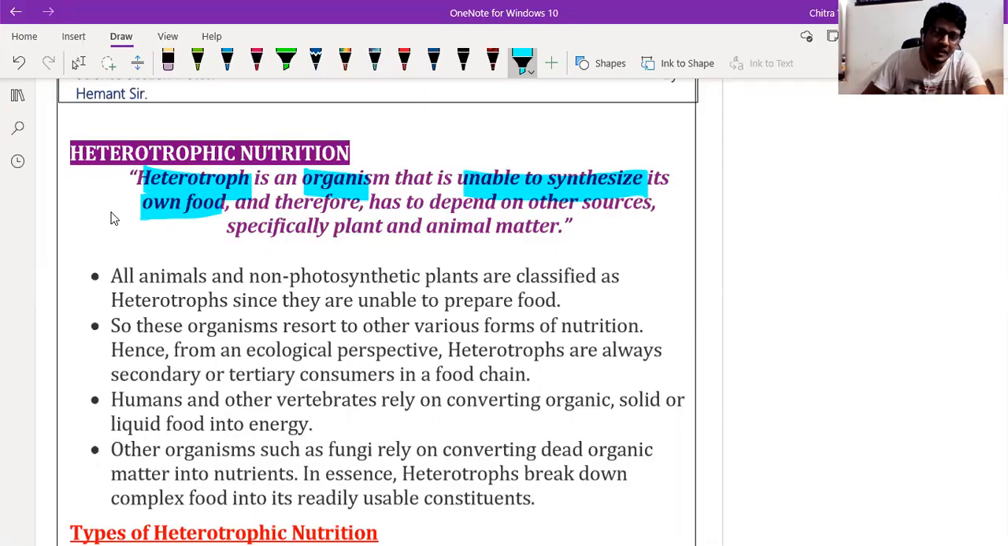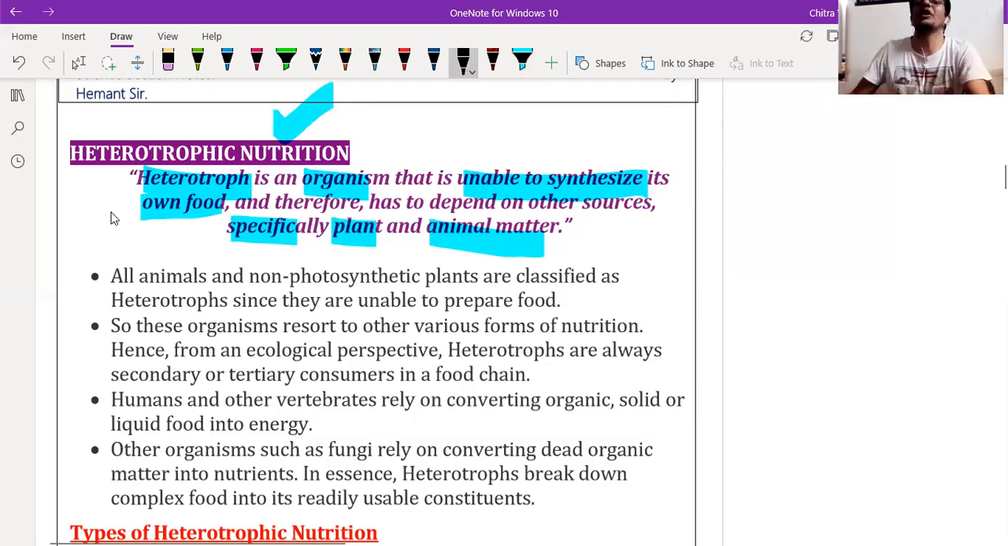Hence they have to depend on other sources, especially plant and animal matter. Other organisms, like we are discussing in heterotrophic nutrition, directly or indirectly depend on plants only. So these are nothing but heterotrophic nutrition; they depend on other organisms for their food. I'm going to write the simpler definition again for you so that you can understand.